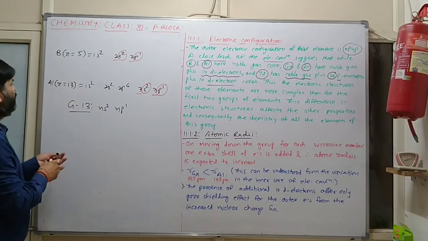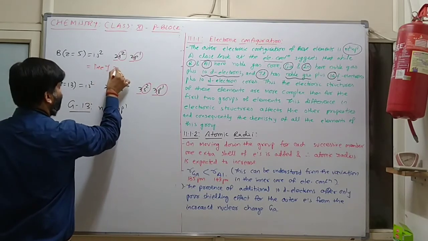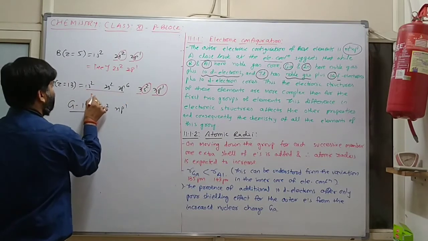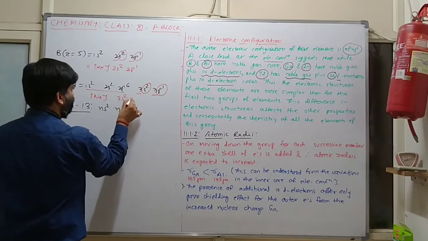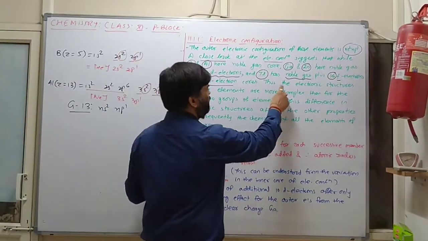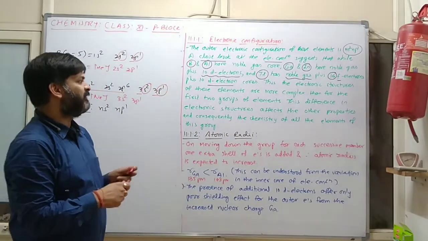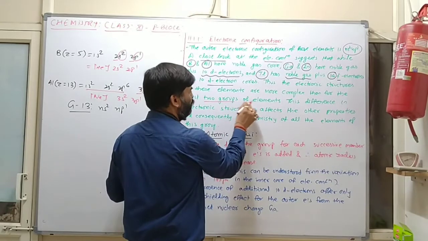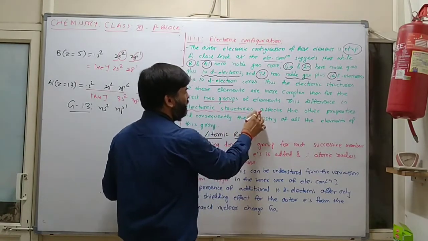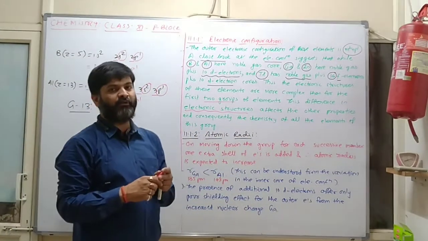Chalo, what is the meaning of noble gas? In case of boron, we can write helium 2s2 2p1, and in case of aluminium, we can write neon 3s2 3p1. Clear? Thus the electronic structure of these elements is more complex than for the first two groups of elements. This difference in electronic structure affects the other properties and consequently the chemistry of all the elements of this group.